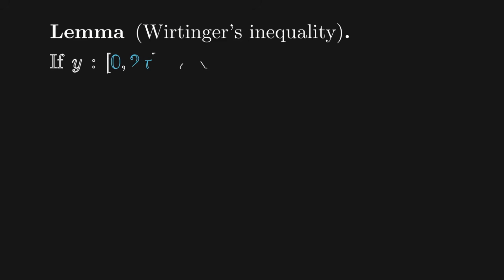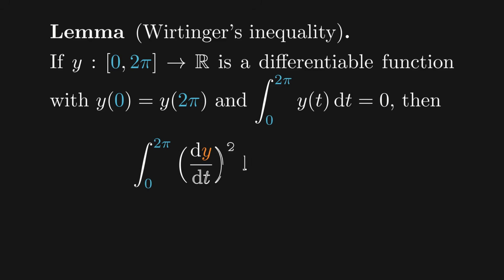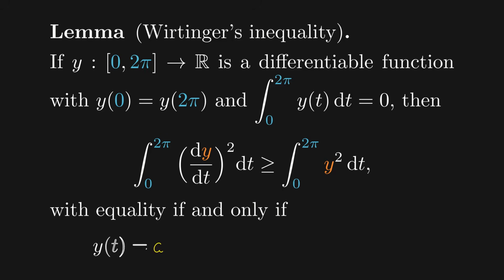This is in the form of Wirtinger's inequality, which states that if y is a differentiable function from 0 to pi to R such that its integral is 0 and y of 0 is equal to y of 2 pi, then the integral of the derivative of y squared is greater than or equal to that of the function squared, with equality if and only if y is equal to a cosine of t plus b sine of t.